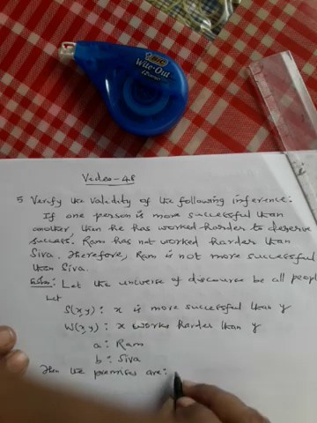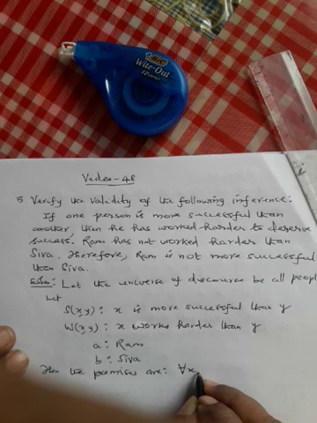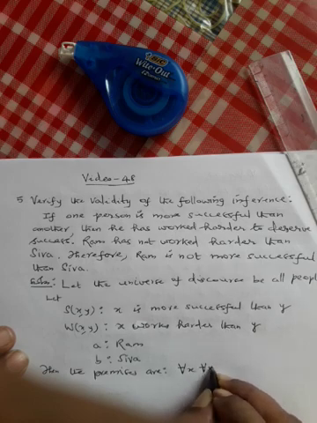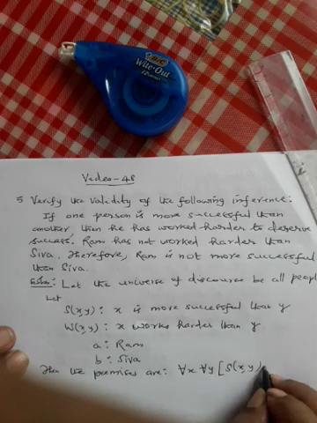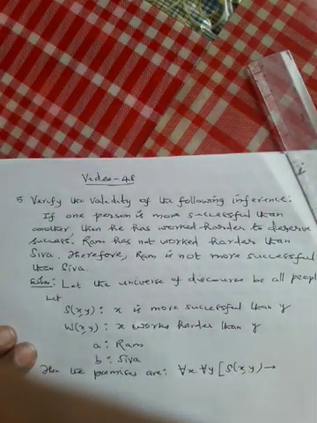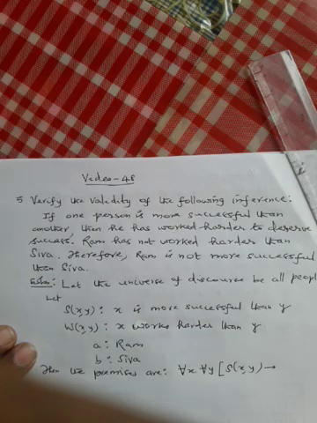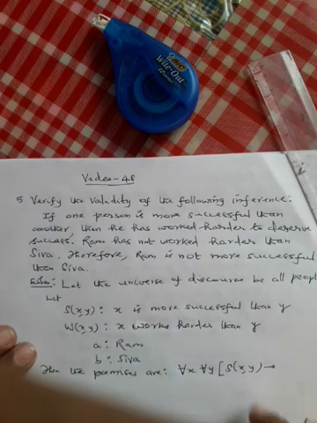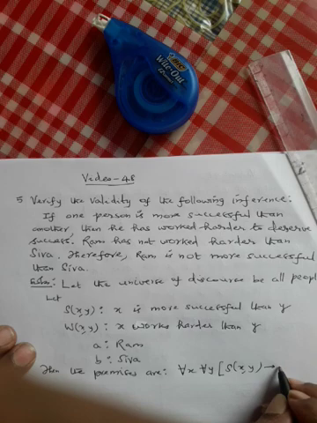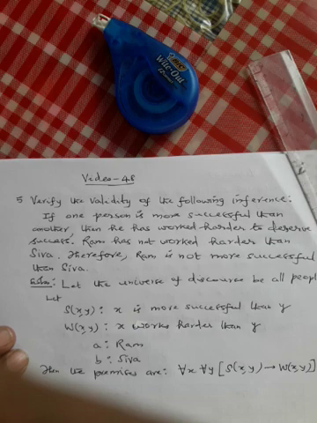The hypotheses are: first one, for every x comma y, for any two persons, if x is more successful than y, that is S of x comma y, then he has worked harder, that is W of x comma y.